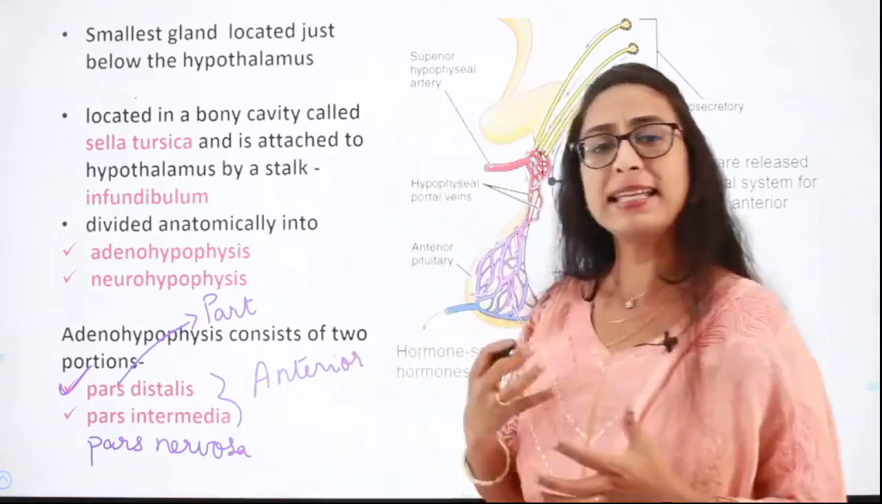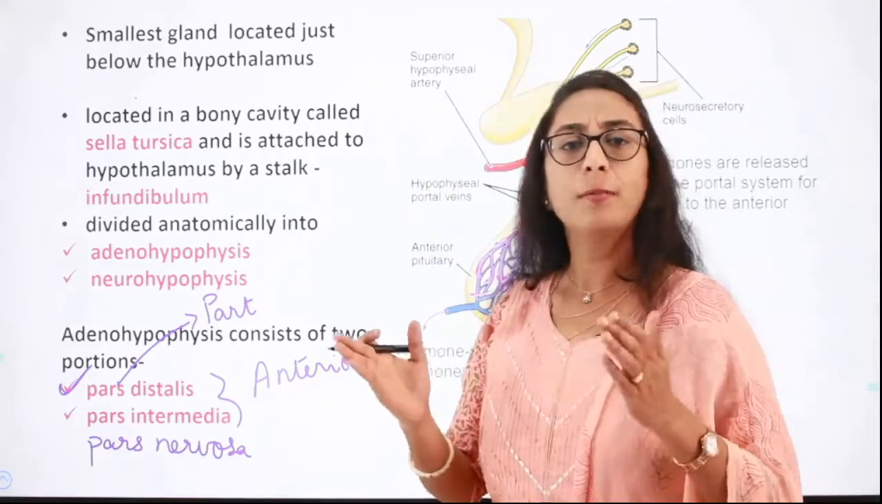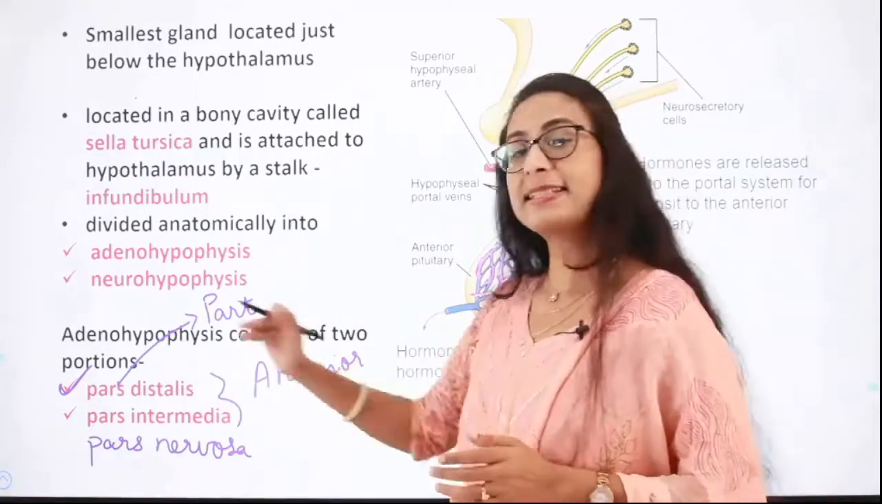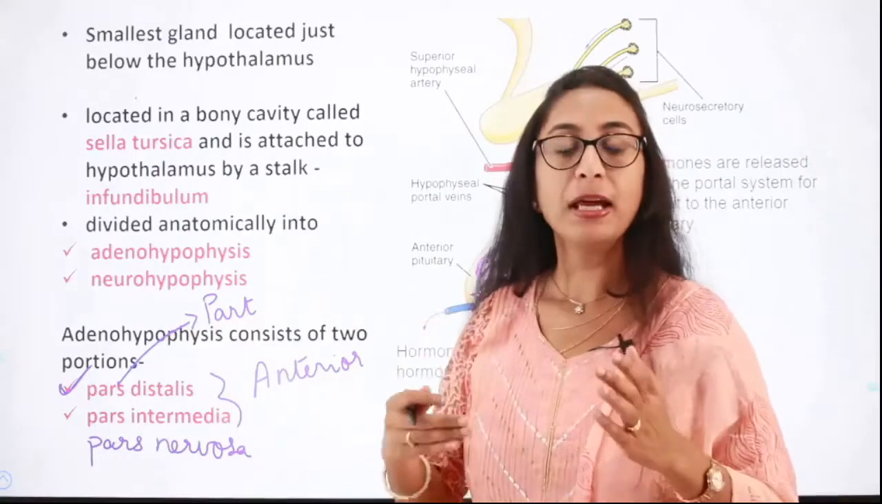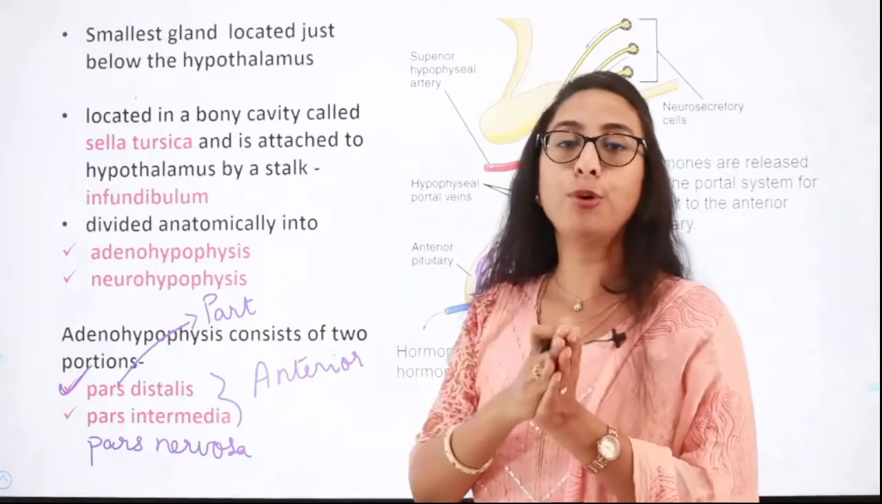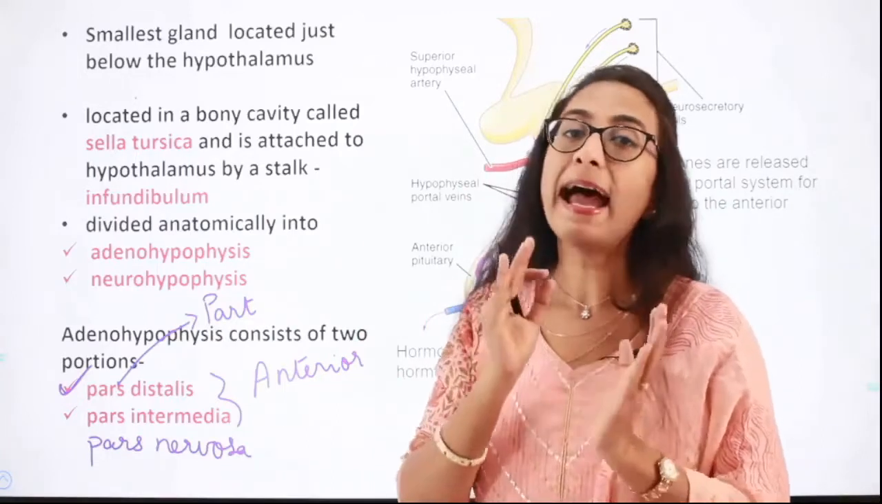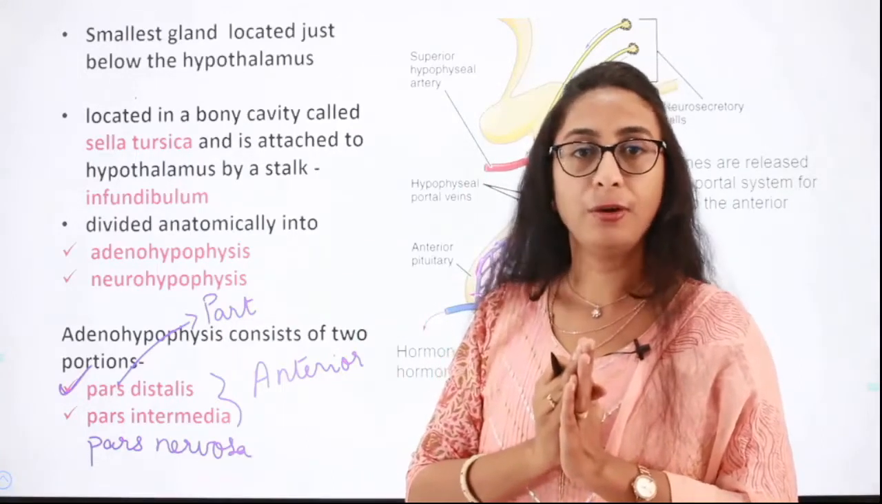Okay. The pars intermedia is almost merged with the pars distalis. Hence, we do not classify them into three different lobes. We just combine both of them and we call them as the anterior pituitary. Okay, did you get it?